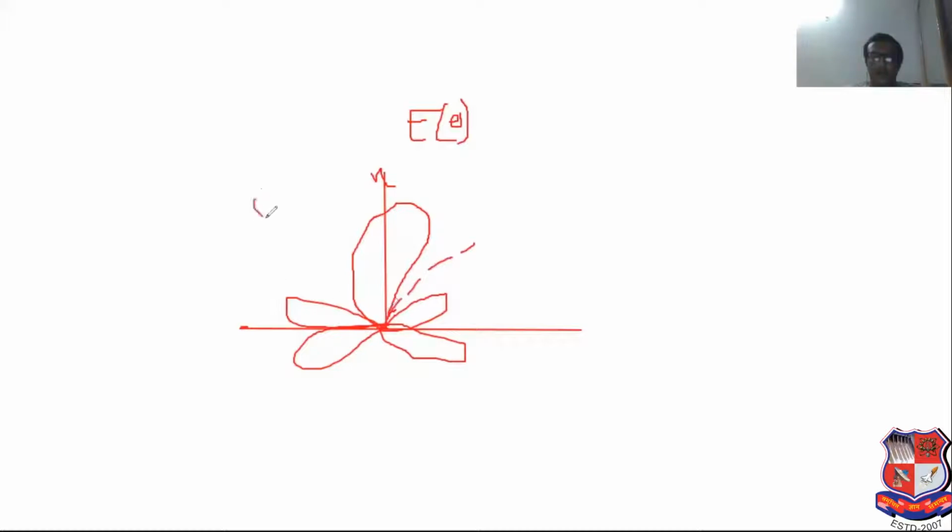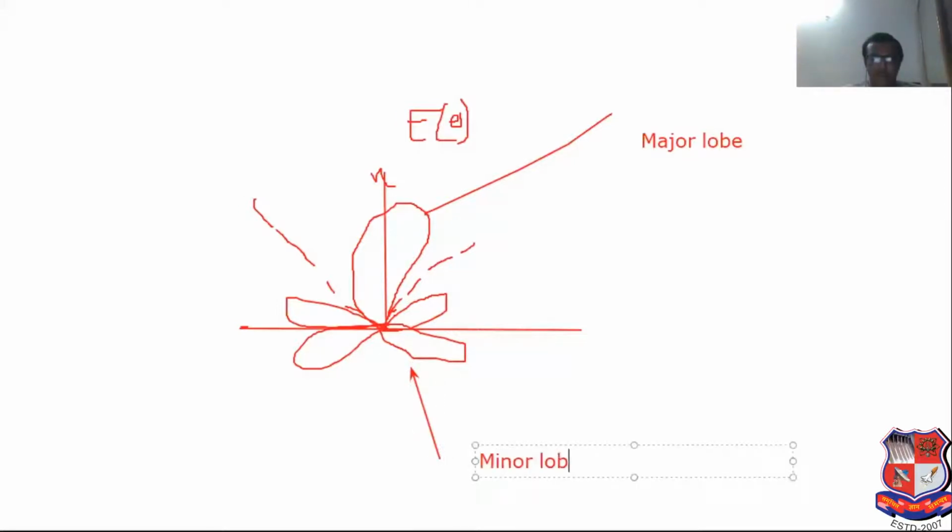Dotted line indicates null. Null means what? Amount of radiation is 0 degree. Now see, it is considered as a major lobe. Power radiated in maximum direction. Now see, it is considered as a minor lobe. Power radiated in different direction.